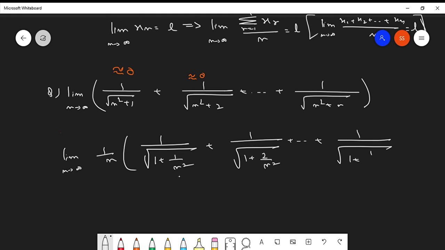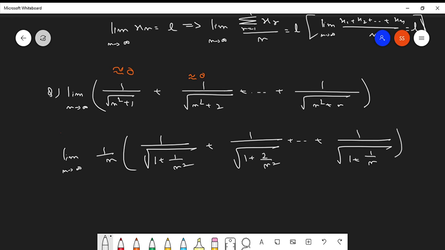Have you understood what I just did, or should I write the step also? We took 1 by n outside, so we multiplied an n to the numerator, then we brought this n below the denominator, and as we put that n inside the root, it got into its square form, and then we just did simple algebra.